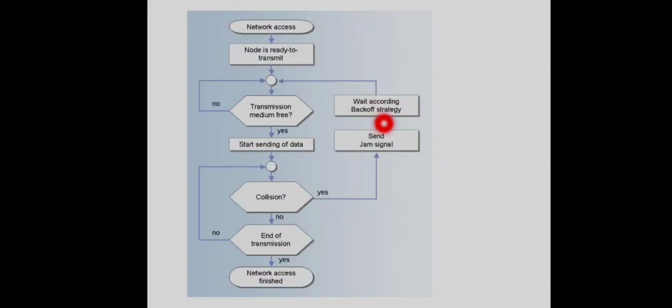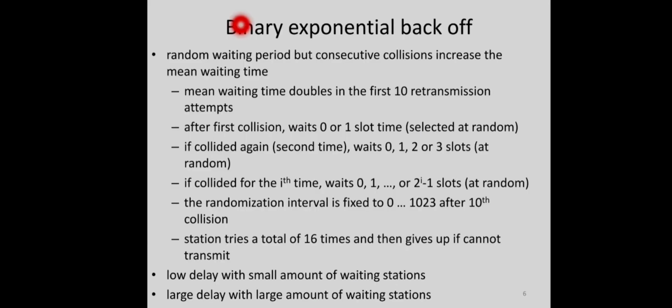So now we will see how this random time will be allocated. After a collision, this station has to wait for a random amount of time, and that random amount is allocated using a special algorithm called the binary exponential backoff algorithm. The aim is to allocate a random amount of time for a station, but consecutive collisions increase the mean waiting time. If the same frame gets collided again and again, after each collision the average waiting time for that frame will be increased. Like that, time will be allocated.